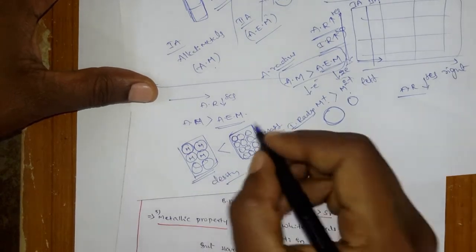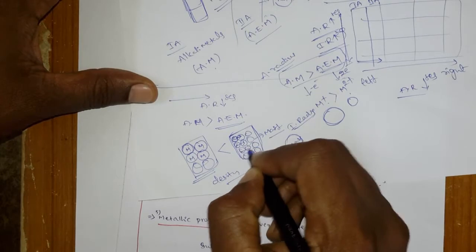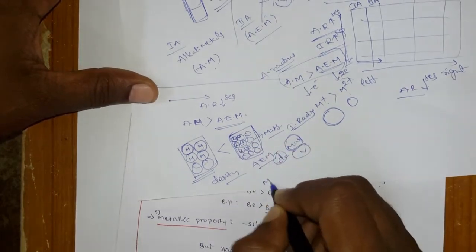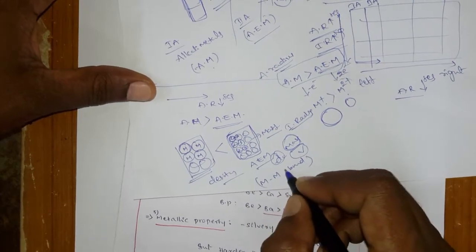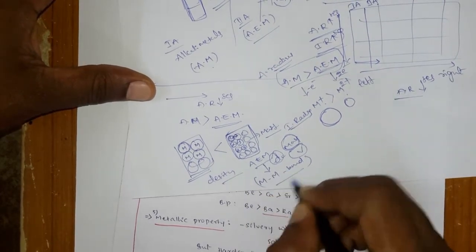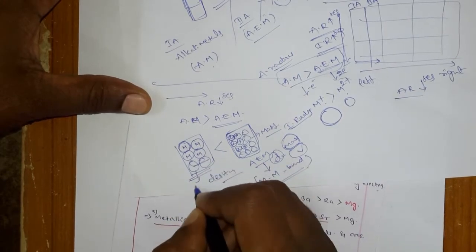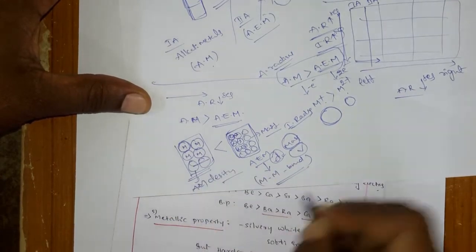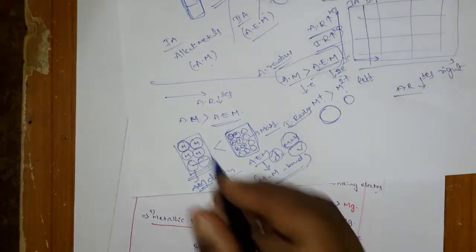And not only that, because of the small size, they have a strong attraction, a strong metal bond. The alkaline earth metals show a stronger metal bond than the metal bond between the alkali metals.